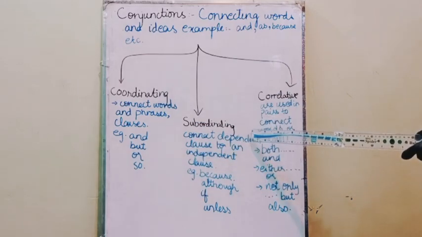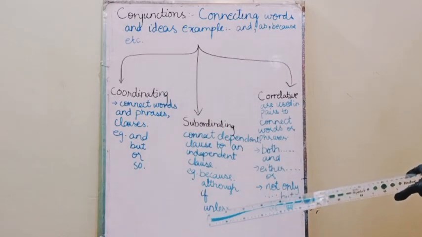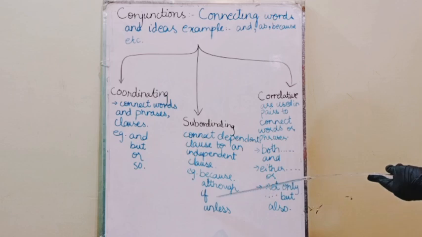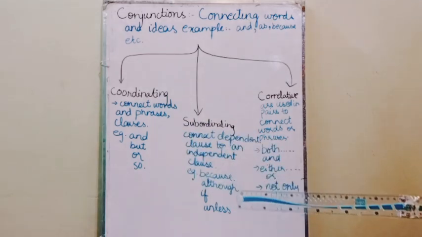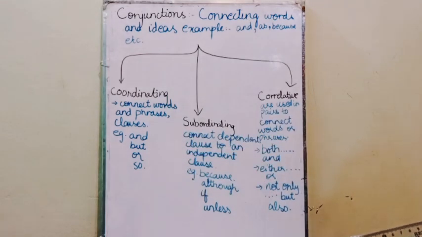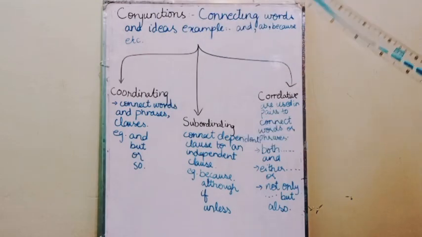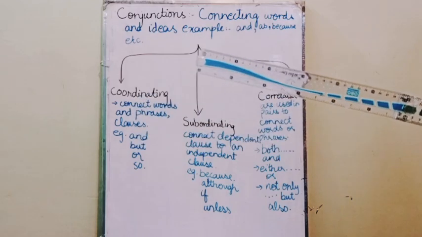So you connect a dependent clause and an independent clause with the following conjunctions that are because, although, if, unless. Like, I went to the park because I was really tired. I studied last night, although I was really stressed about my exam.